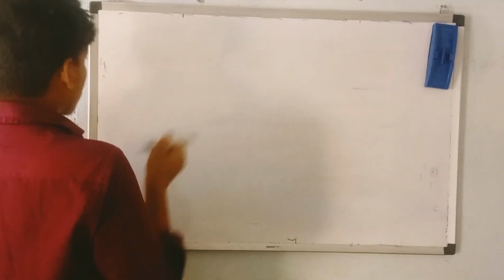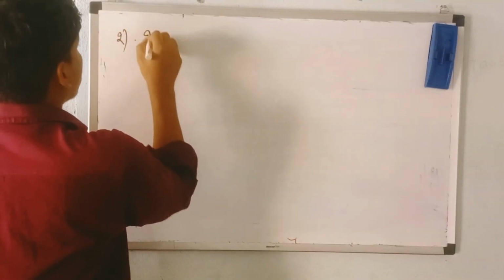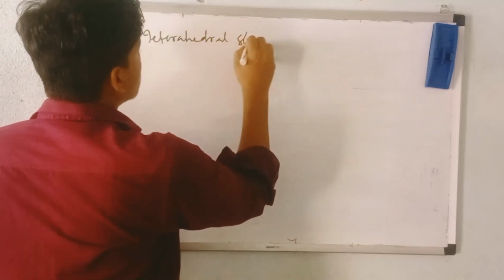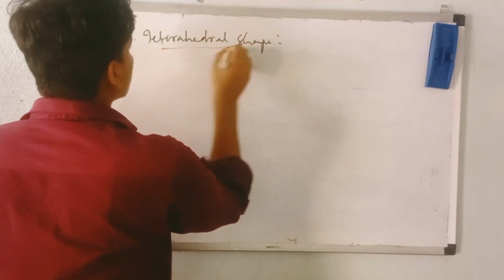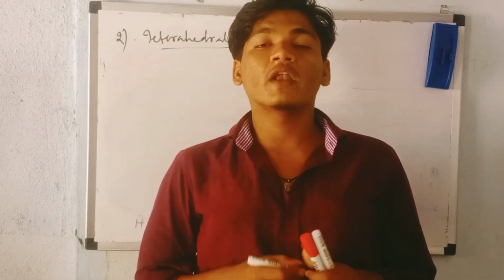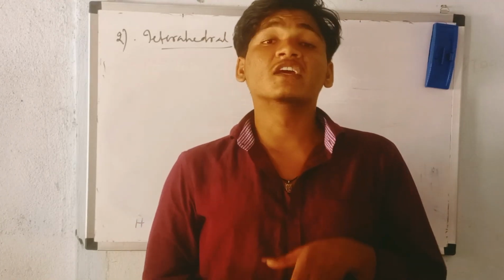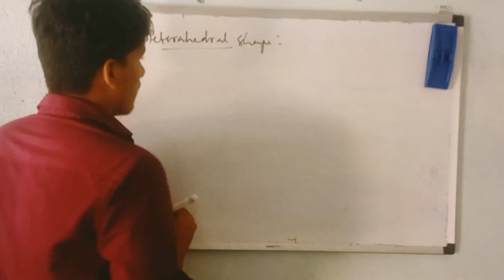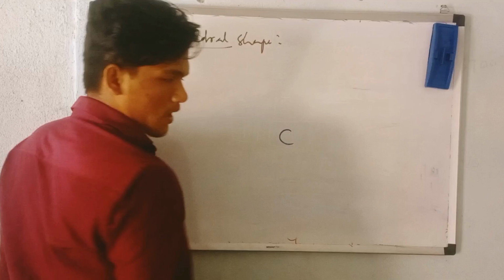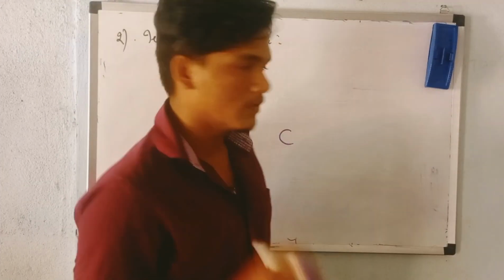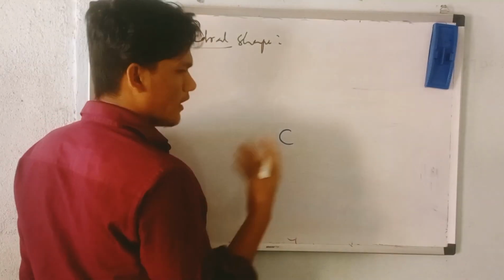So you can see the second is the tetrahedral shape. Due to the tetrahedral shape, the covalent bonds formed by the carbon element, so the covalent compounds formed by carbon, are very stable in nature. How? You can see here, I have carbon. We are talking about methane only. You can take methane or any compound else.